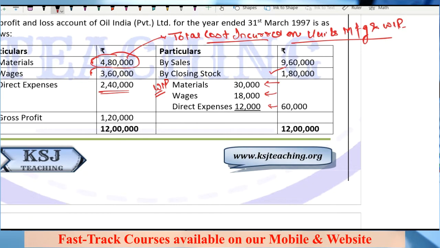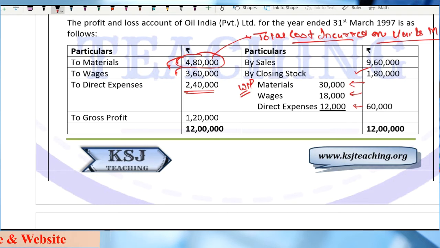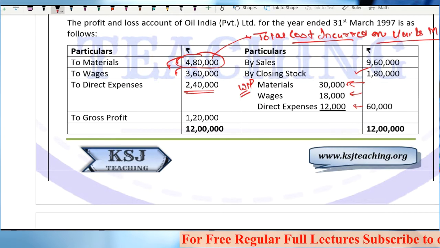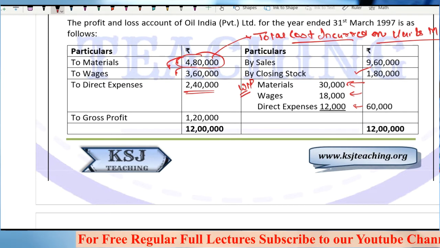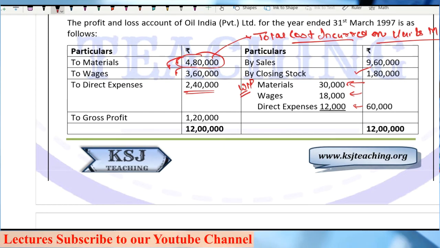Whatever units are there in the WIP, on that also the material cost has been incurred to the extent of 4,80,000, out of which 30,000 is still in WIP, right? So if we are preparing the cost sheet for the number of units produced, what are we going to do? 4,80,000 minus this WIP of 30,000. So I will take this 30,000.